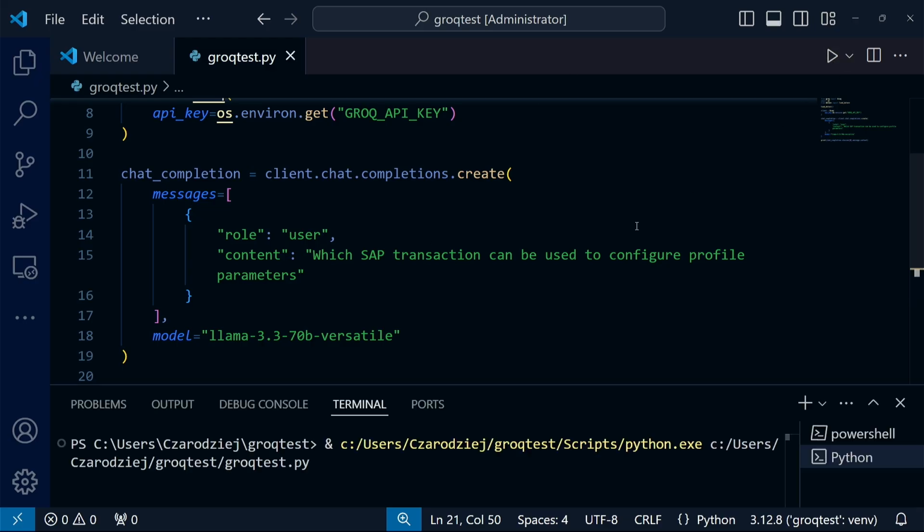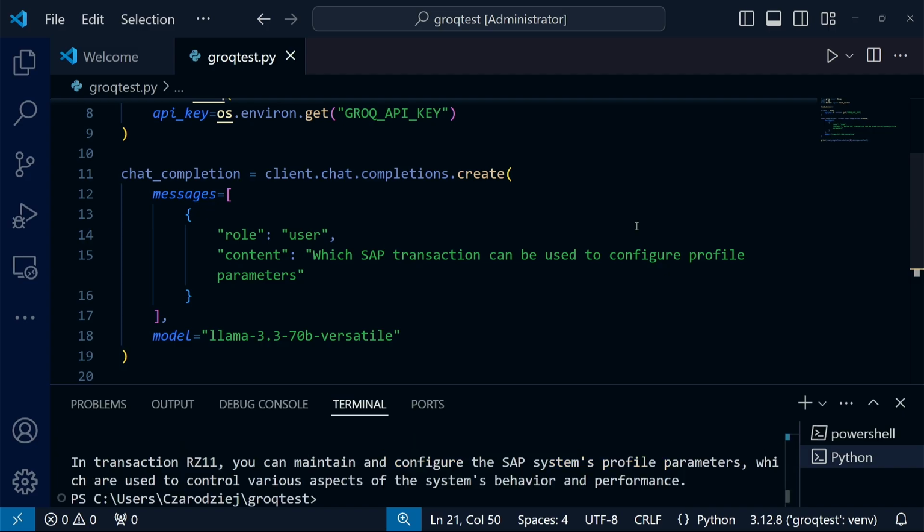The result should appear in the terminal, and there it is. Of course, artificial intelligence knows that it's about the RZ11 transaction. Very good. As you can see, writing this program was very easy.